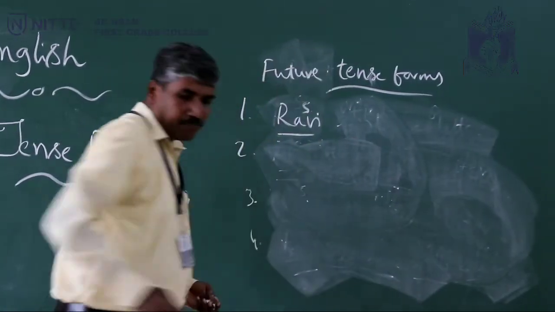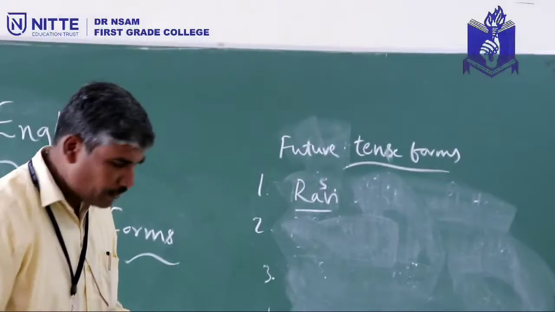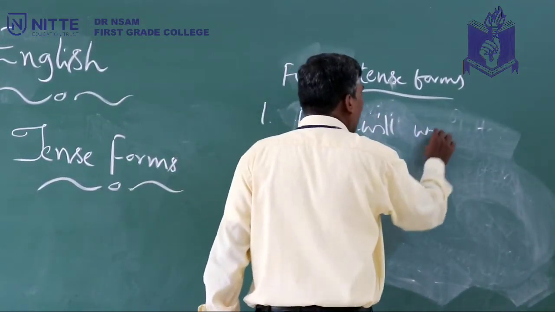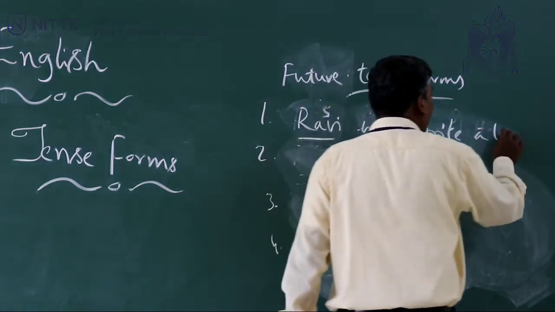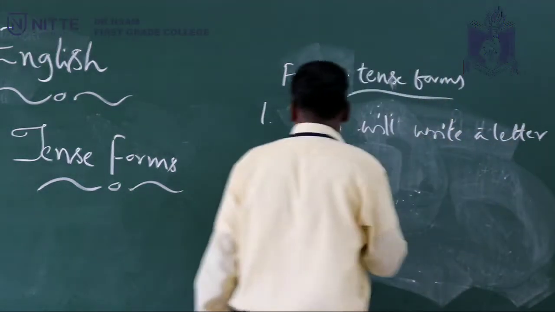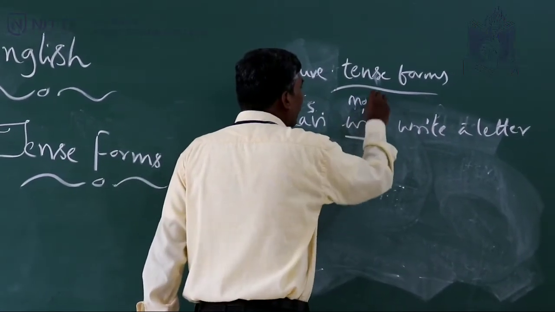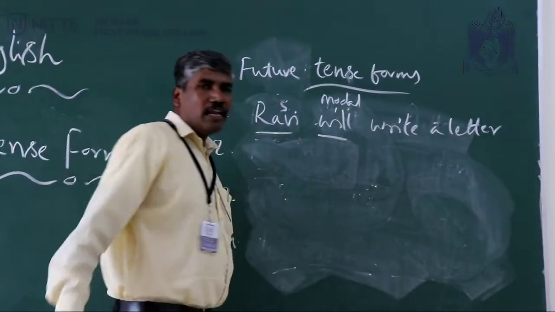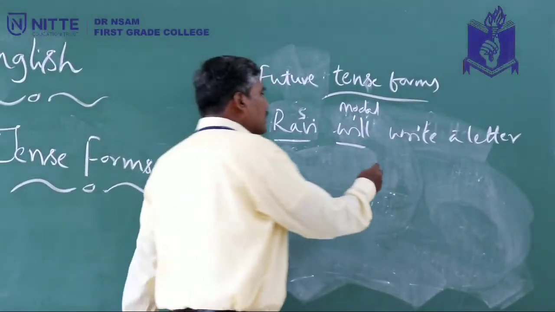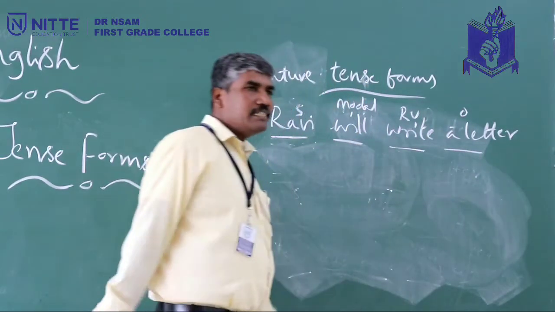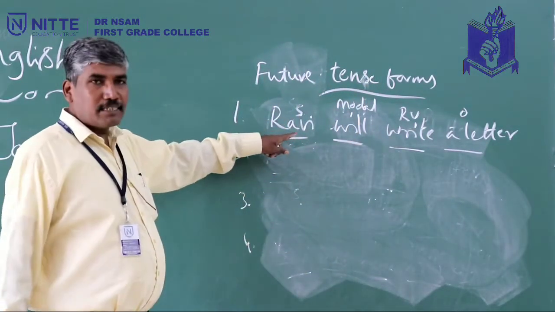So it's easy. Which is the future tense modal we use? Ravi will. Ravi will write a letter. Look here. So Ravi subject, will. This is known as modal, M-O-D-A-L. Modal is nothing but secondary auxiliary. This is root verb or base form plus object. So this is how we derive future simple tense.